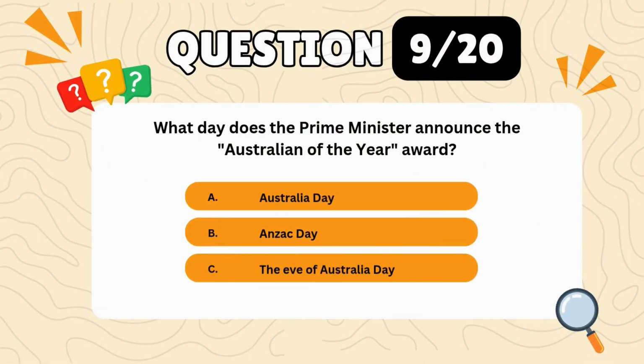Question 9. What day does the Prime Minister announce the Australian of the Year award? A. Australia Day. B. Anzac Day. C. The eve of Australia Day. Correct answer, C. The eve of Australia Day.